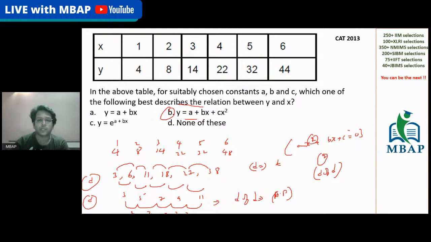Raj, option number B, as I'm telling you, is the expression of a quadratic equation. We just saw how we form a quadratic equation: ax square plus bx plus c is a quadratic equation, right? The highest degree is 2. Highest degree is 2 means difference of differences forming an AP.